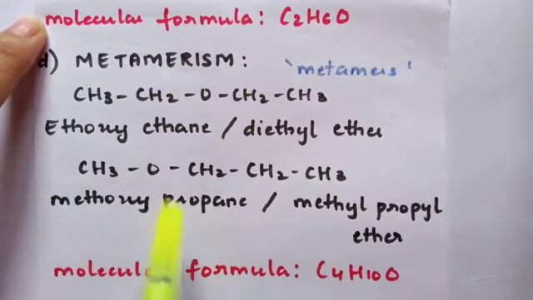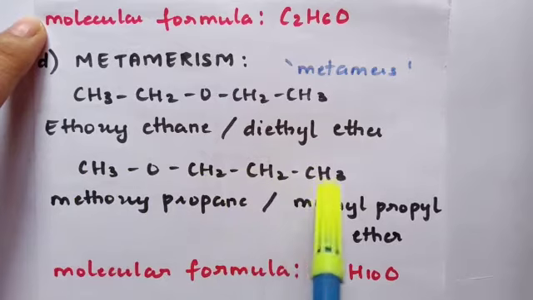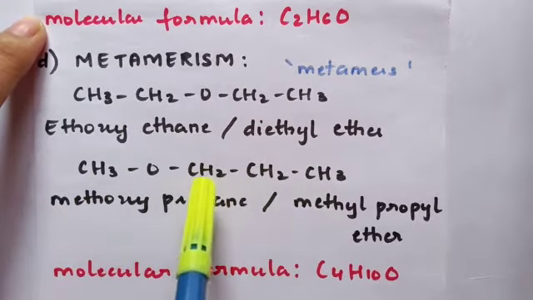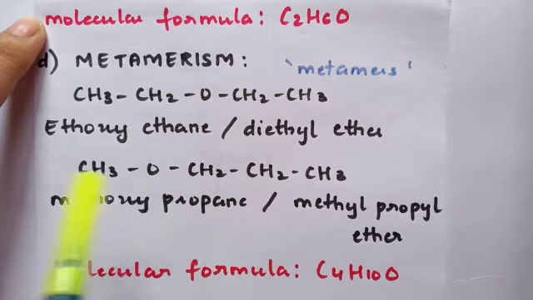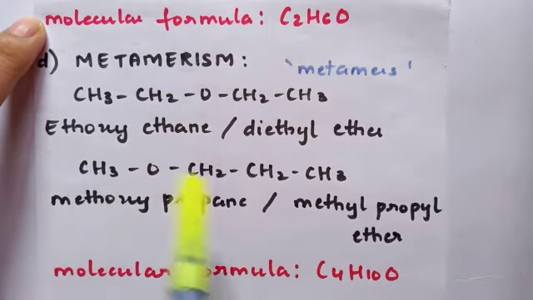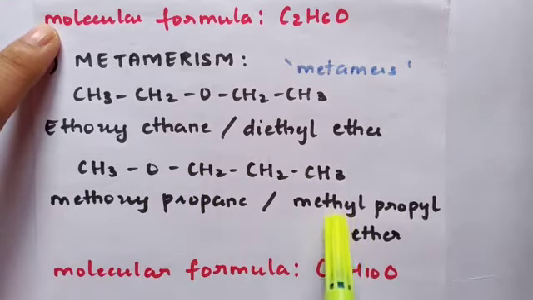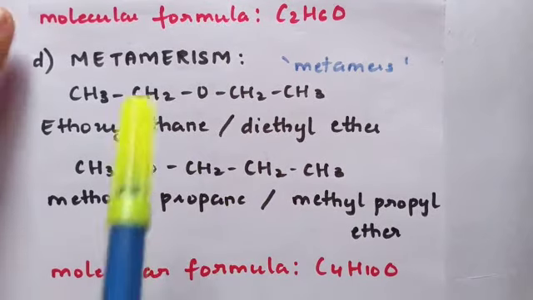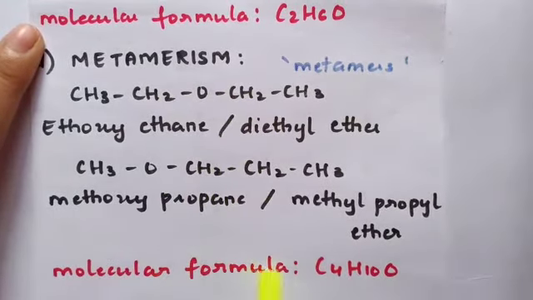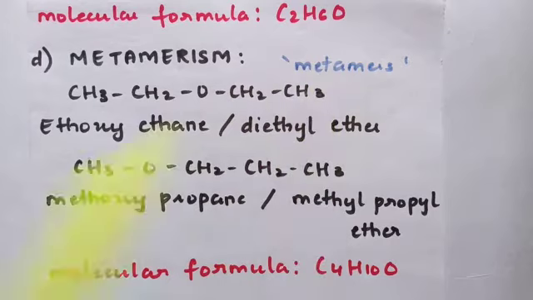See the next compound. Still the total carbon atoms are the same, 1 2 3 4, but the distribution is now different. First the distribution was 2 on each side. Now the distribution is 1 methyl group on one side and the remaining 3 carbon atoms on the other side. The common name for this compound is methyl propyl ether and the IUPAC name is methoxypropane. It is obvious that the molecular formula is going to be C4H10O. So these two compounds are known as metamers of each other.